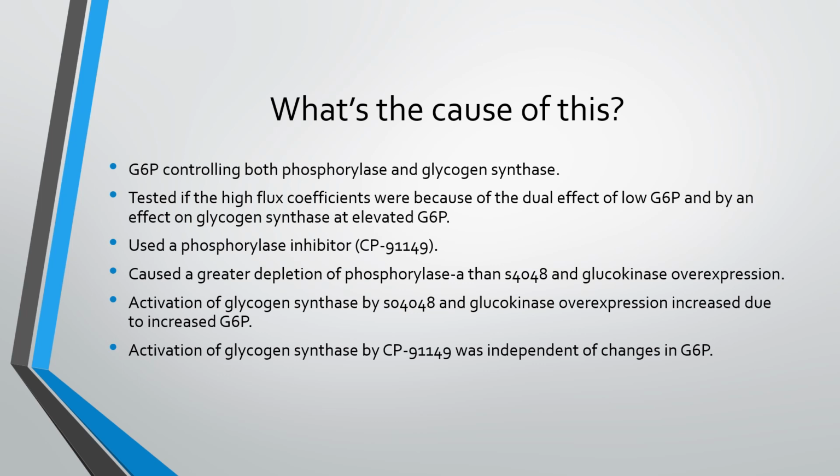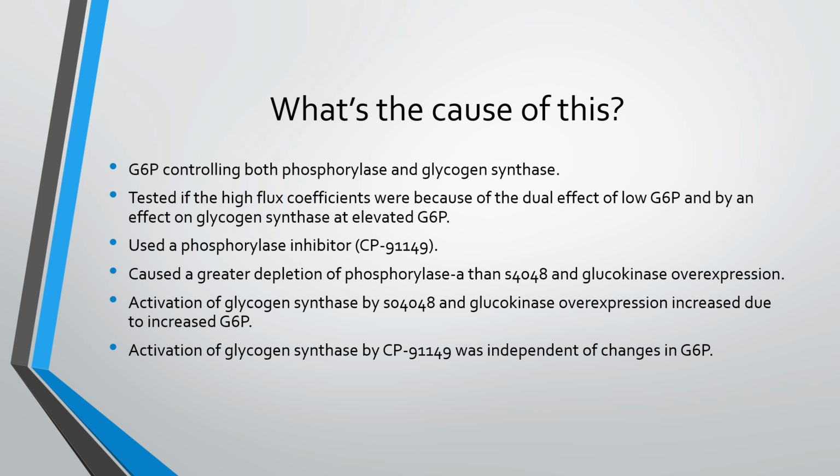To do this, they used CP91149, which is an inhibitor of phosphorylase A, and they compared the effects of it on phosphorylase inactivation and glycogen synthesis activation with the separate and combined effects of S4048 and glucokinase overexpression. And what was found was that the phosphorylase inhibitor CP91149 caused a greater depletion of phosphorylase A than S4048 and glucokinase overexpression.